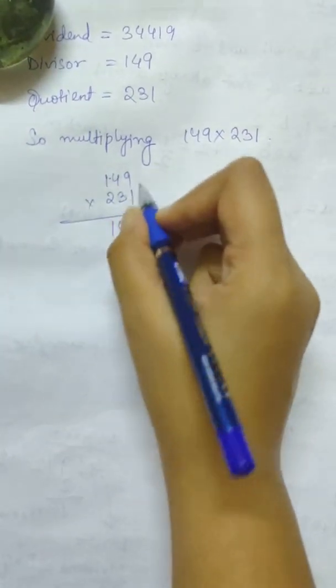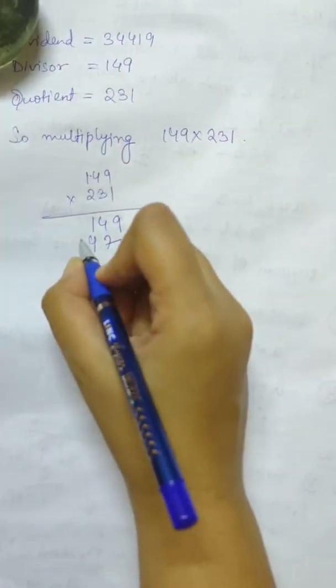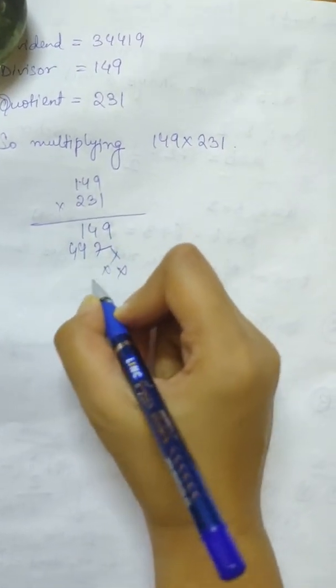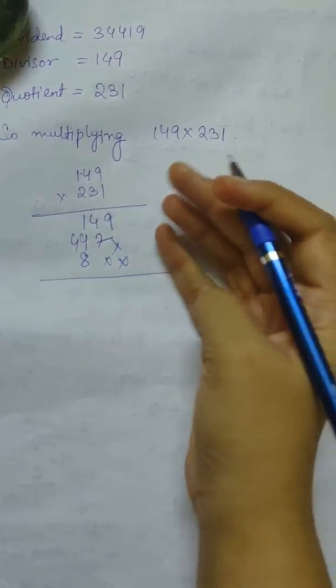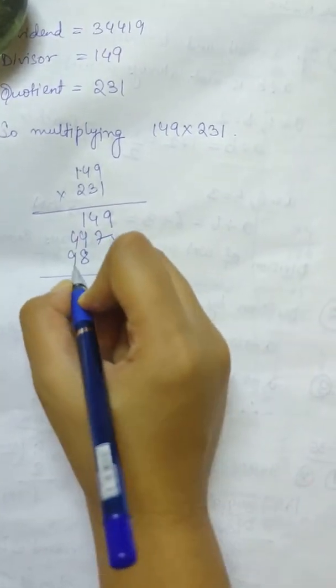149, then 3 9 27, carry 2, 14. So 447, and 2 times means this is 298.